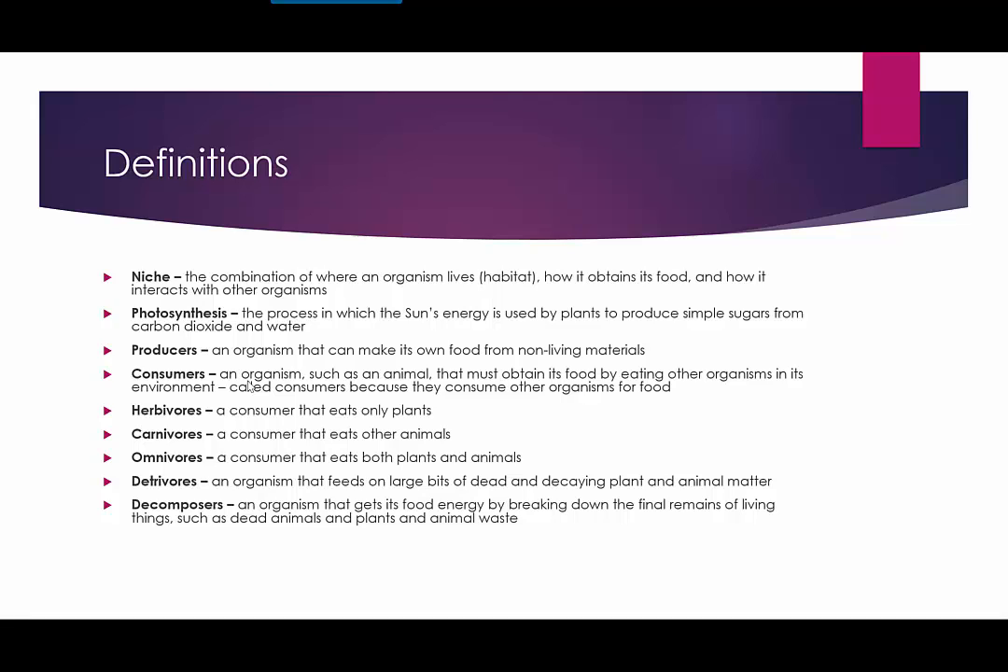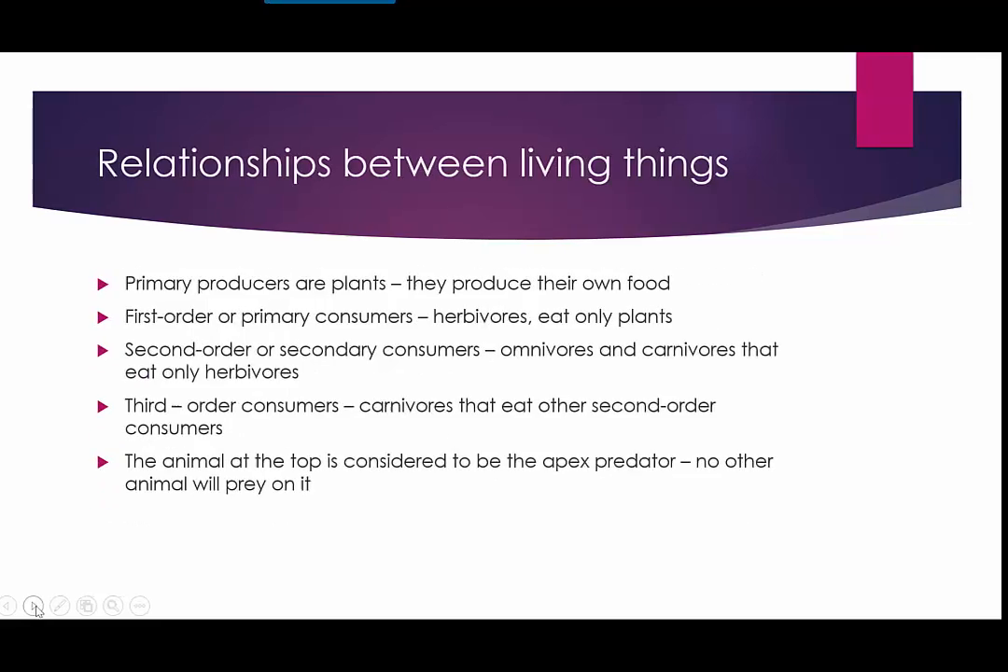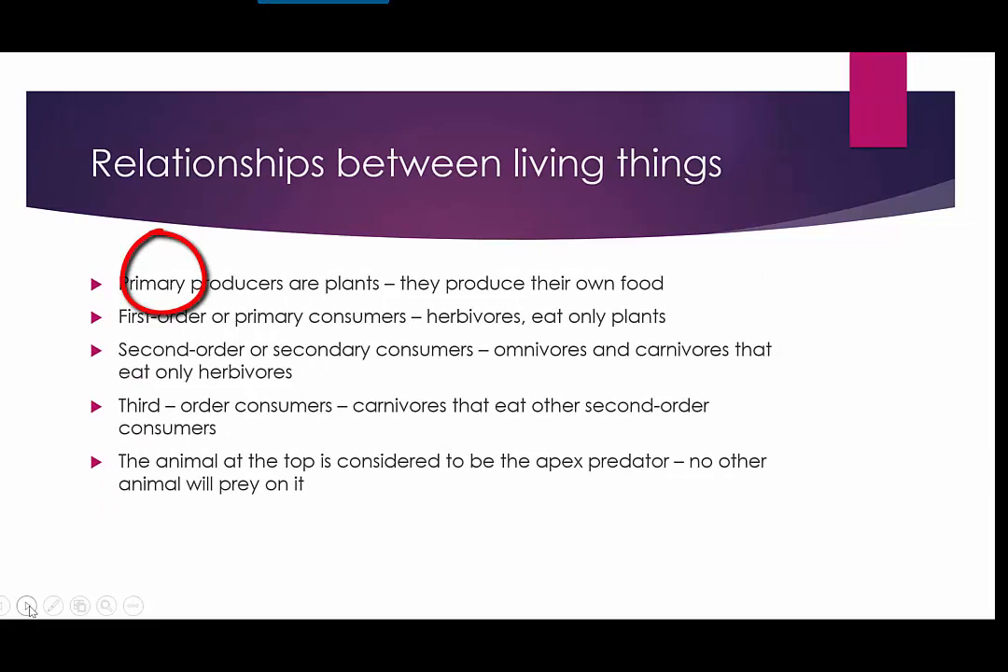An organism's role in the ecosystem is also described according to what it eats. Plants, herbivores; meat, carnivores; plants and meat, omnivores; dead or dying organisms, detrivores and decomposers. You can see all of those definitions here on this page. Primary producers, as we mentioned, are plants, and then again that order of consumers. Our first order are our primary consumers, second order are secondary consumers, third order are our tertiary consumers, and those at the very top we call our apex predators, a predator that has no other animals that will hunt and eat it.